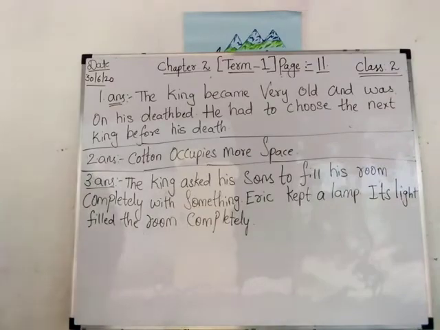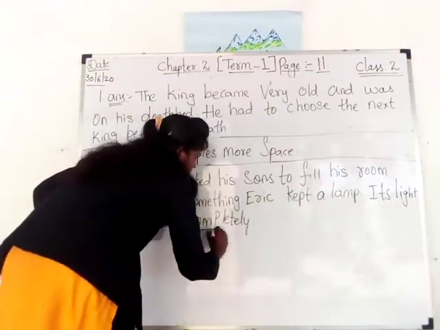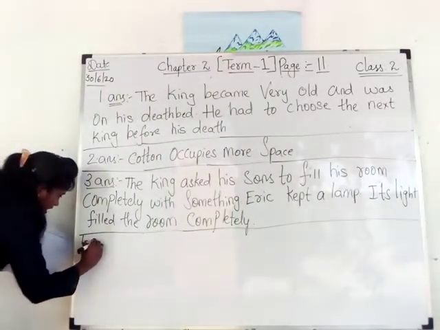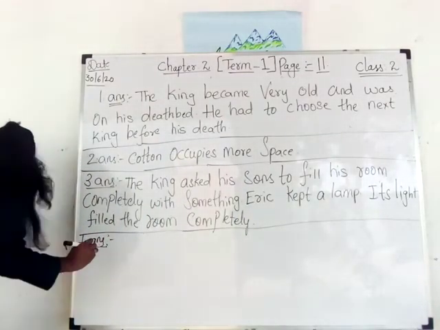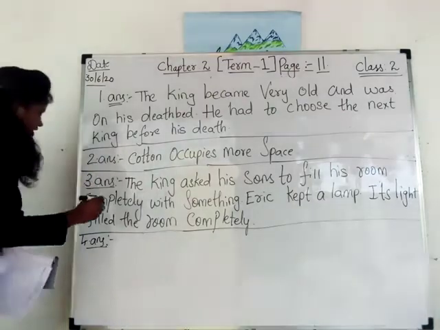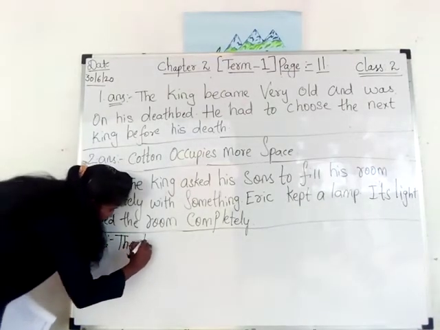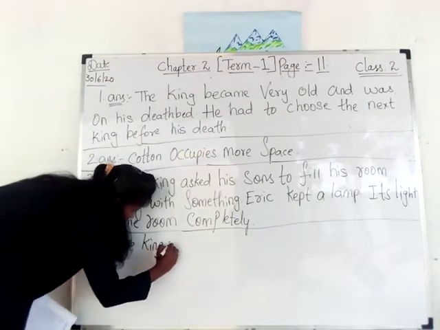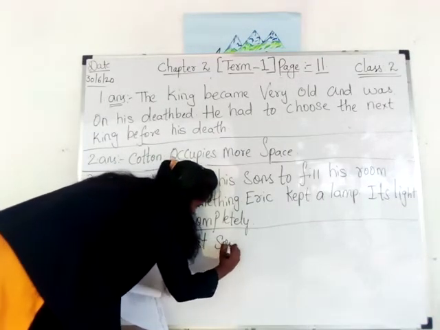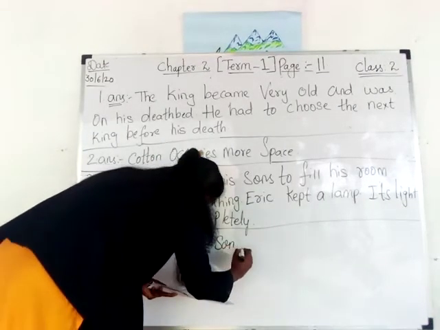Now fourth answer. See, children, who spent a lot of money to win the test? The king's first son, Sam.